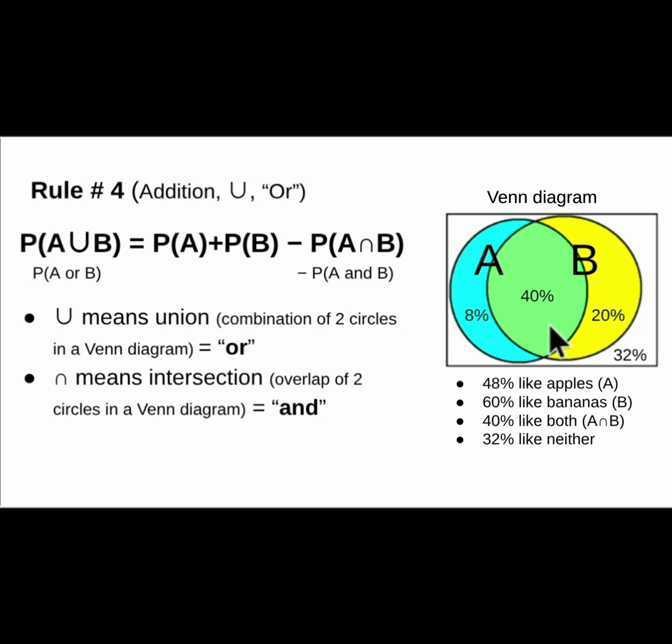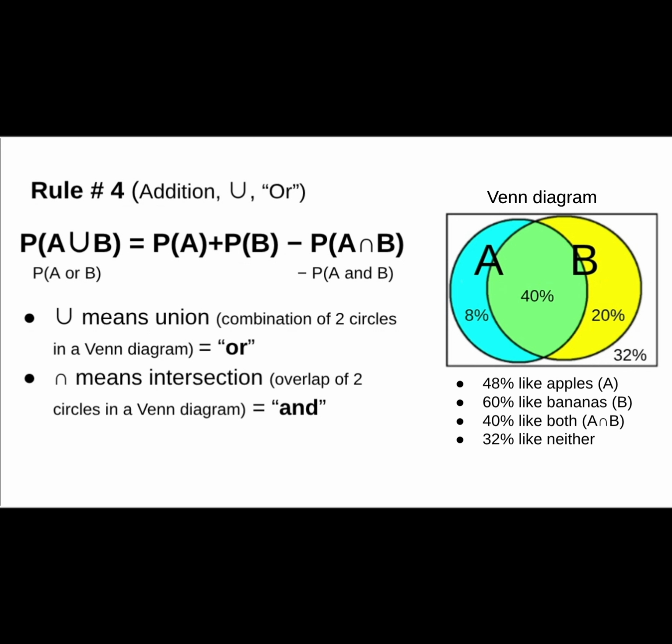The right circle shows the percentage of the people who like bananas, which together is 60%. And the green overlap of the two circles shows the people who like both. And outside the circles shows the people who like neither, which is 32%. The sum of all these values is 100%, as we saw in rule number 2.